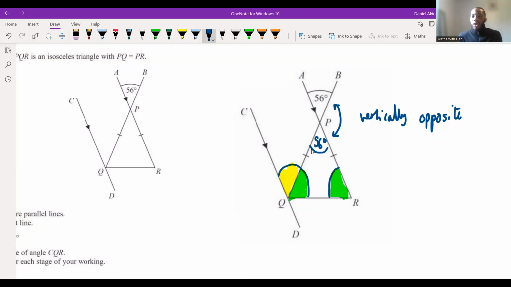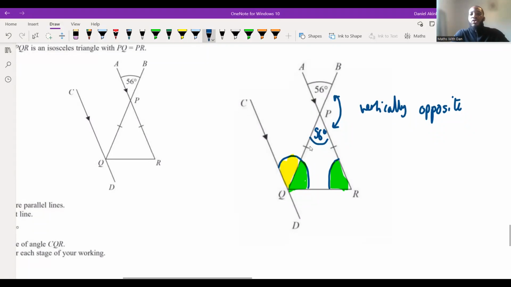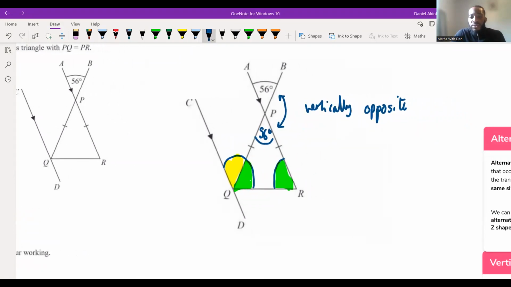Well, we've got a triangle. We know that two angles are the same in this triangle because it's isosceles. That means I can calculate the green angles, because we know angles in a triangle add up to, what do angles in a triangle add up to, guys? 360, 720, 180. Thank you very much, Zaraya. Angles in a triangle add up to 180. Thank you very much, Gideon, Ebony. So what does that mean? It means I can calculate these angles here. It would be 180 minus the 56-degree angle.